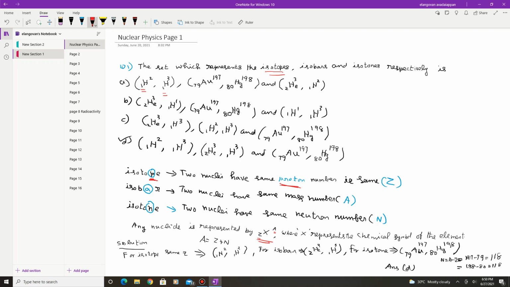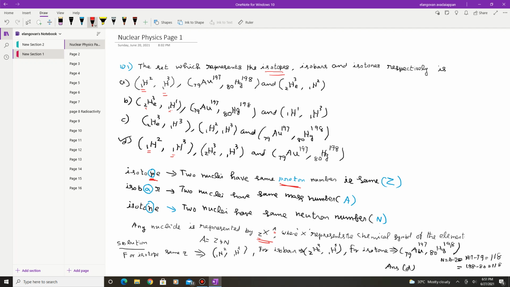This is not an isotope because here 2 is present and here 1 is present. So this is not an isotope. Whereas the third, C, is also not an isotope. But if you consider D, again Z is the same. So the option A or D in the first term is correct, the isotope.